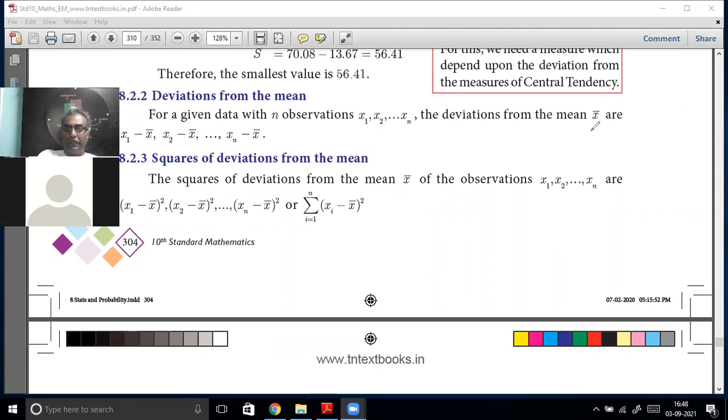What are we telling? Suppose 1, 3, 5, 7, 9. These are five values, so n is equal to 5. Now 5 is the mean, x bar is equal to 5.